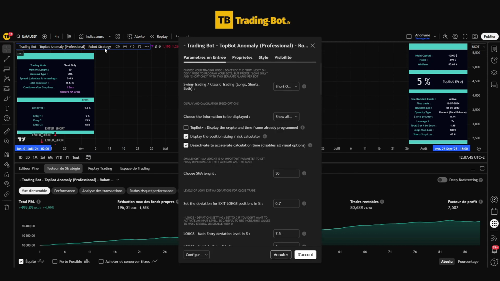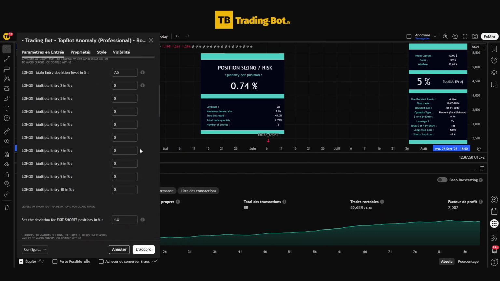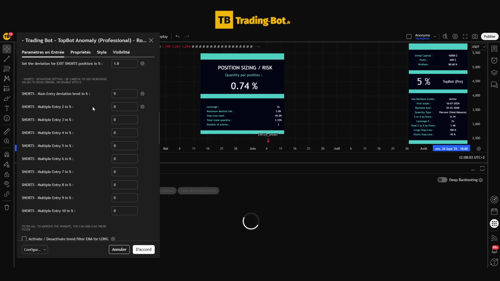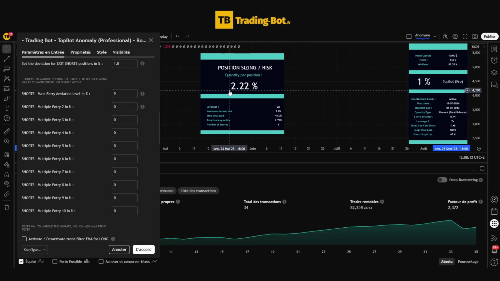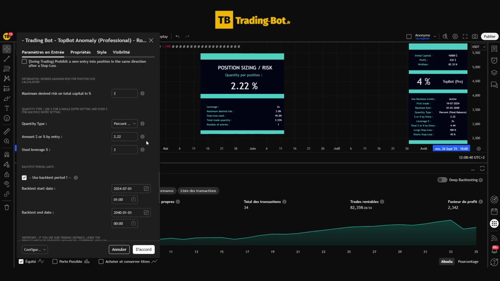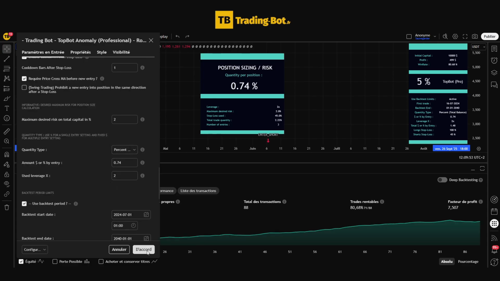We could also decide to use only one entry level. To do this, we will reset the following entry levels, and we see that, in this case, to respect our risk management, we can go up to 2.22% per entry position since we only have one entry. In this specific case, our risk is also respected since each trade will make us lose at most 2% of our capital. The previous curve had the advantage of being smoother, and we could, for example, validate these settings.